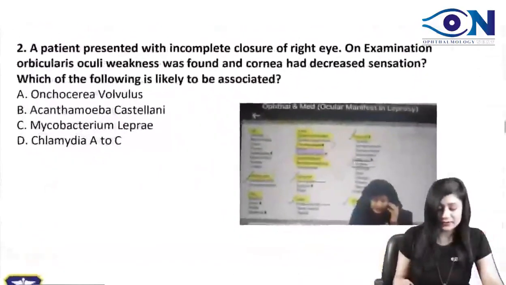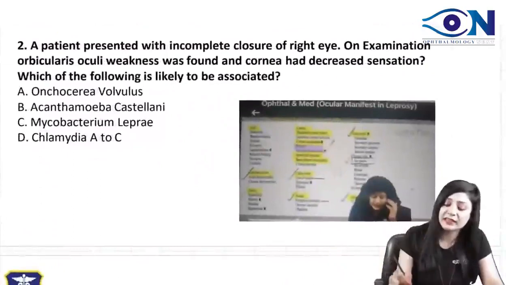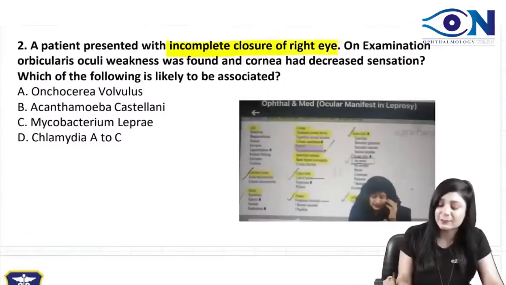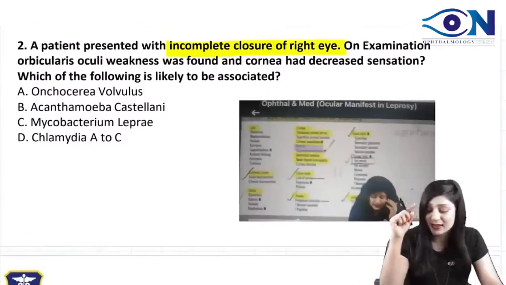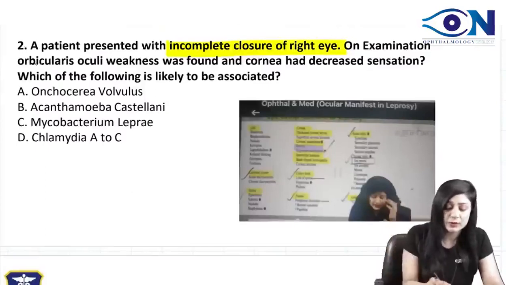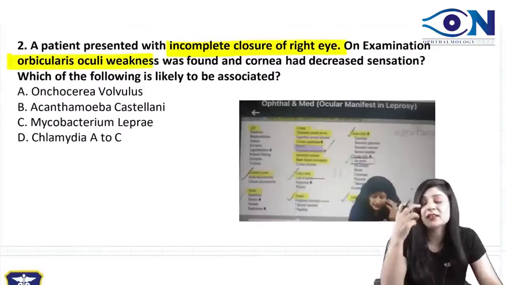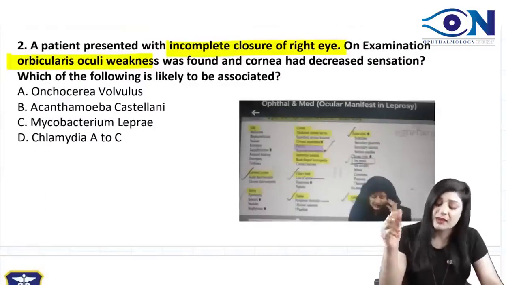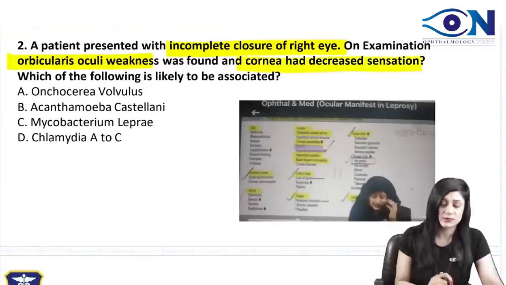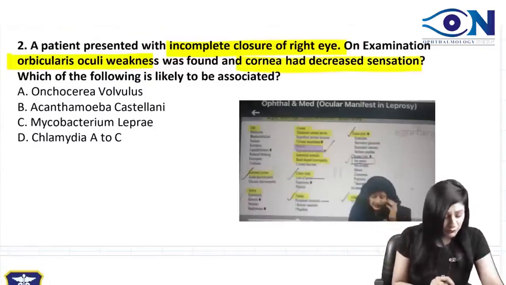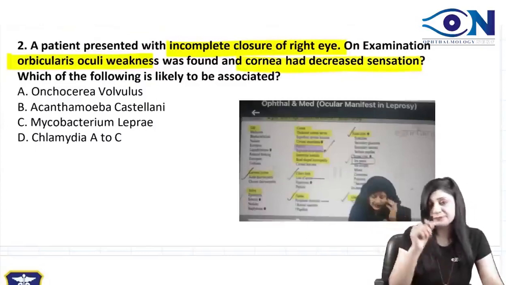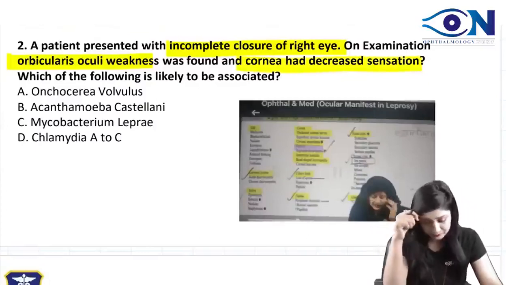Now coming to the next question, the patient presents with incomplete closure of the right eye. Patient is not able to close his right eye, and we know that for the closure, the muscle required is the orbicularis oculi. So we have seen that this muscle has been affected, and also the cornea has decreased sensations. So which of the following is likely to be associated?